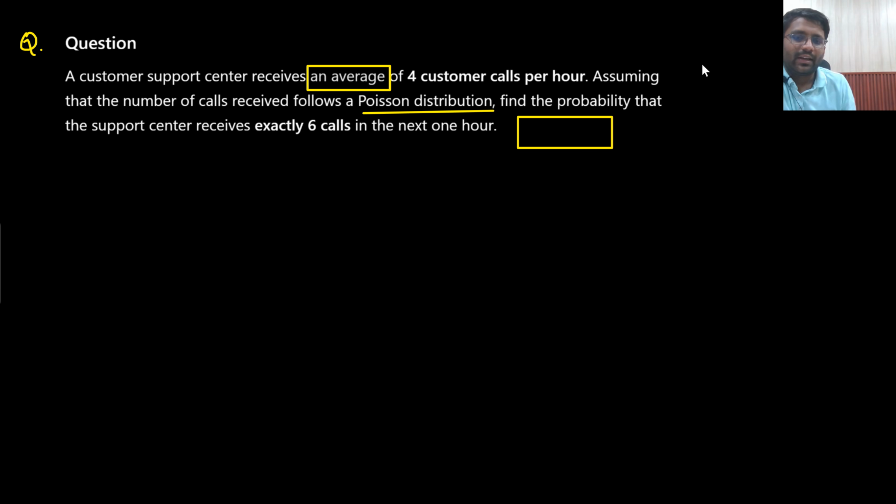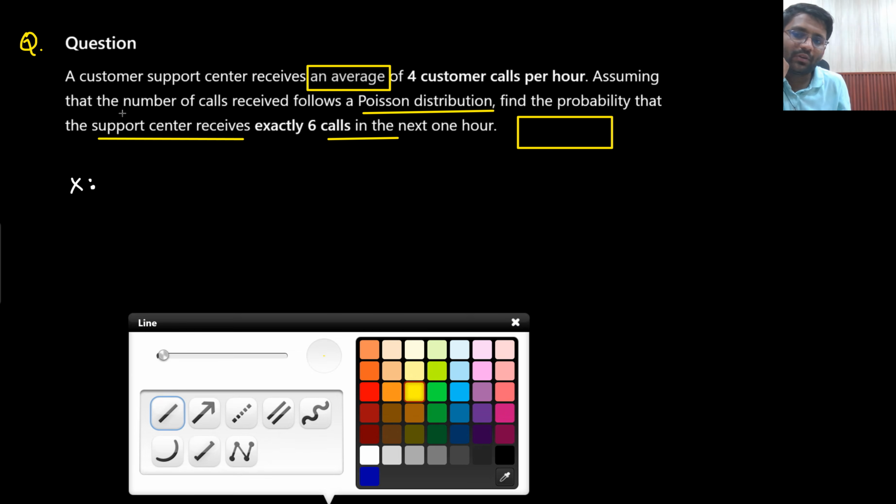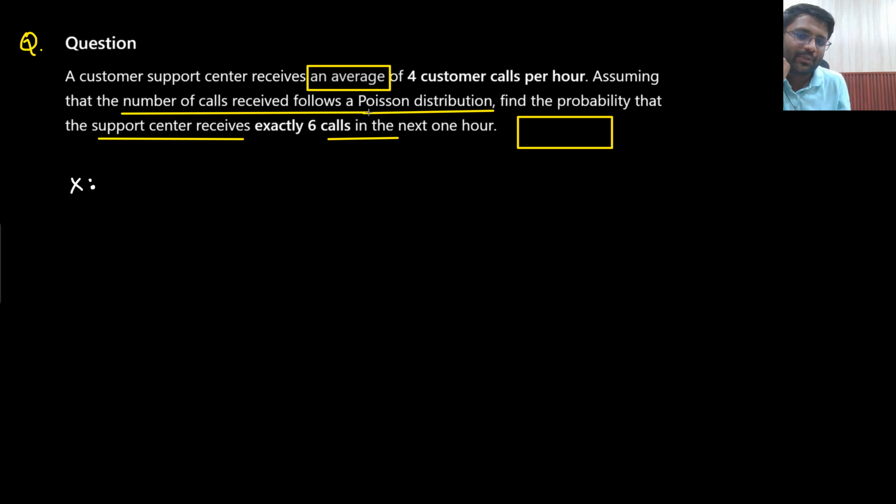Okay. So what they are saying: assuming that the number of calls received follows a Poisson's distribution, find the probability that the support center receives exactly 6 calls in the next 1 hour. So what is your random variable x? How will you define your random variable x? Random variable x is the number of calls received, because what is given is that the number of calls received follows a Poisson's distribution. This particular line would be given in the examination hall.